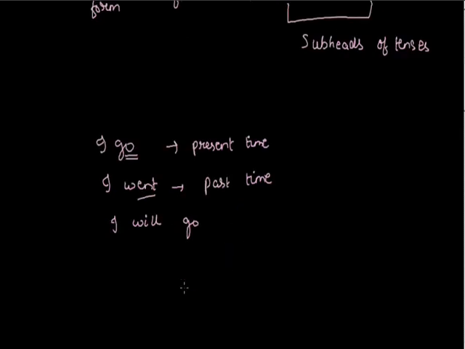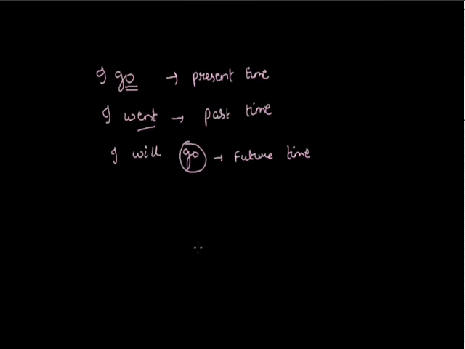I will go describes a future time, but here I am using the first form of verb to describe future time with a modal will. I am not using a particular form of verb. As I said earlier, tense is just a form of verb. So I don't have any particular form of verb to define future time or future tense. That's why there are just two types of tenses, present tense and past tense.